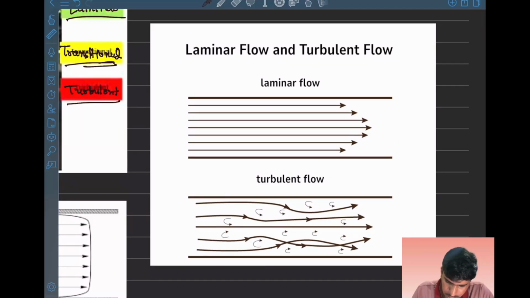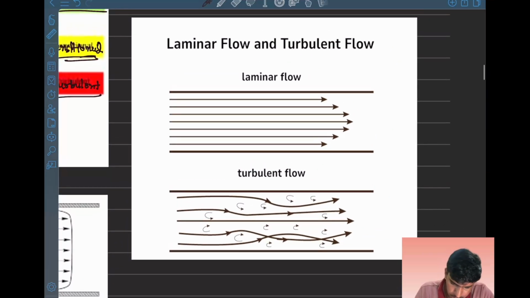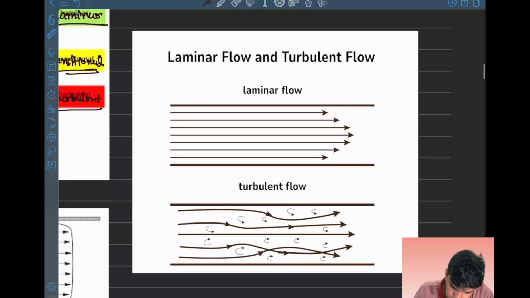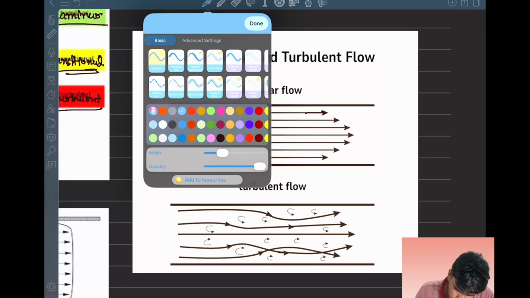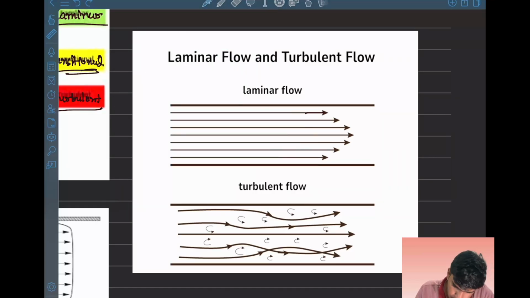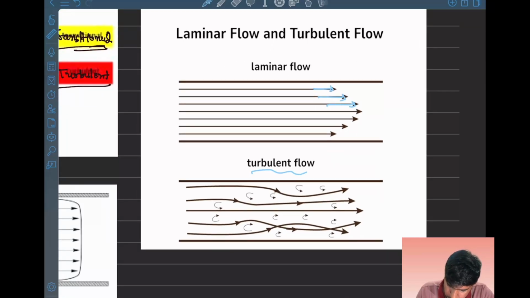Understand laminar and turbulent flow with this diagram. As I told, if the flow is steady and the streamlines do not intersect each other, as we can see here the flow is intersecting, then we can say it is a laminar flow, and the velocity profile is like this.